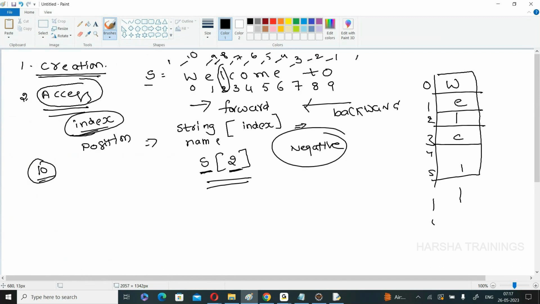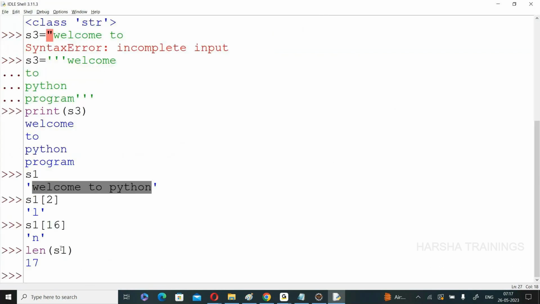Like this also you can store. For example, see the example S1 of -1. If the index is a negative index, we are moving in the reverse direction. So N is the answer.